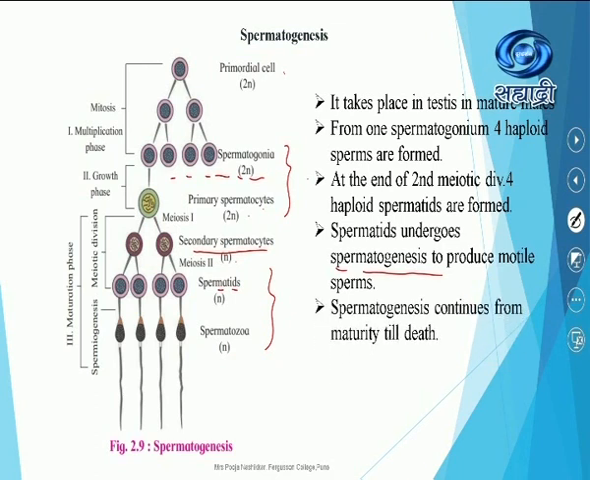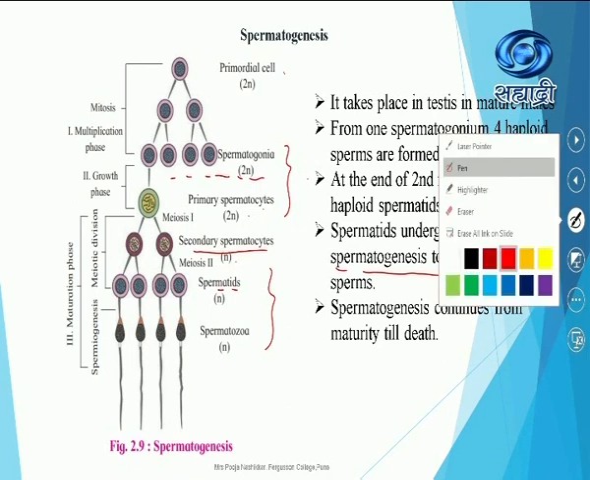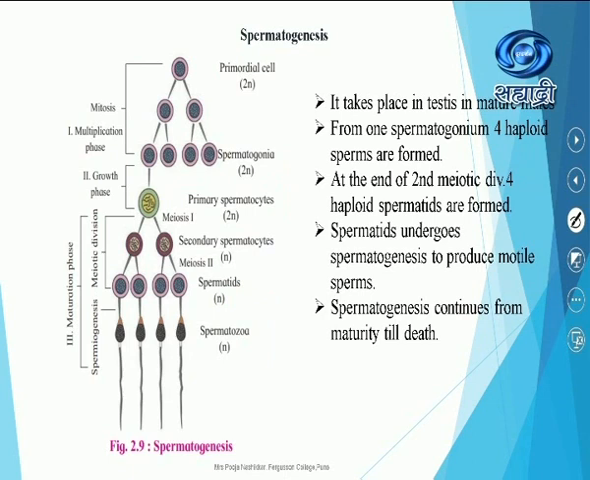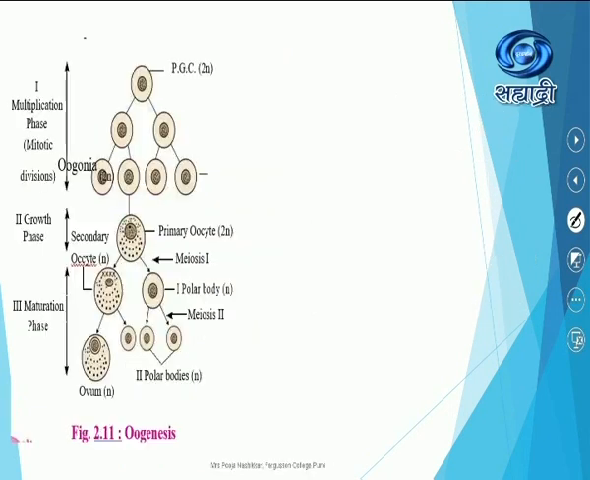Spermatogenesis continues from maturity till death. When we study oogenesis, you will come to know, because in the exam you will have a question on distinguishing between spermatogenesis and oogenesis. There are so many important points. Spermatogenesis continues in males from maturity till the end of life.